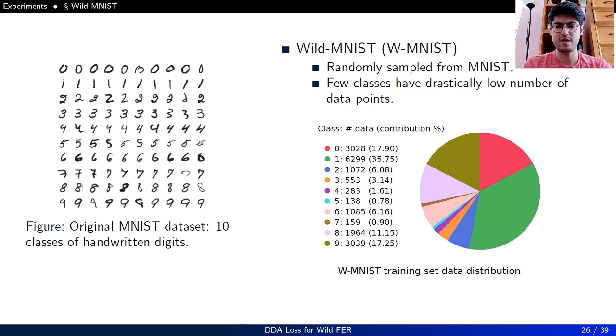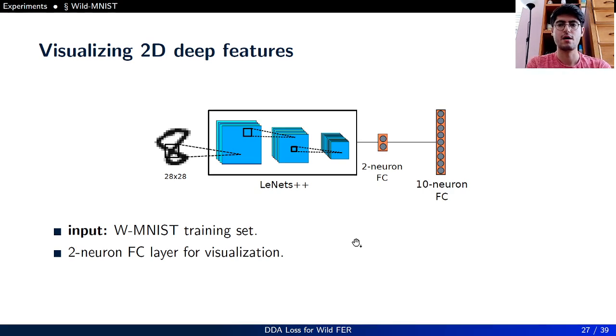Experiments. To mimic the characteristic of a wide dataset and visually and intuitively analyze our method, we create a wild MNIST, or WMNIST, by randomly sampling from the original MNIST dataset. Few classes in the WMNIST have drastically low number of data points, such as class 4, class 5, and class 7. To visualize these 2D deep features, we use a deeper version of the LeNet network called LeNet++, and we